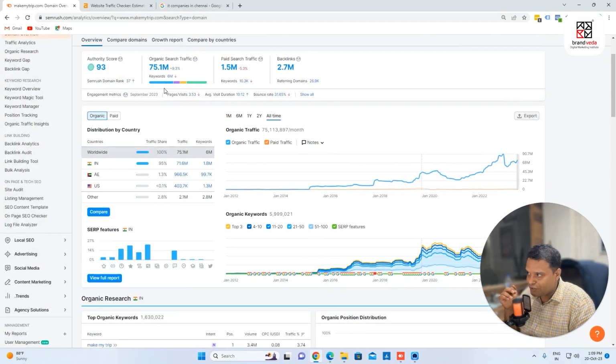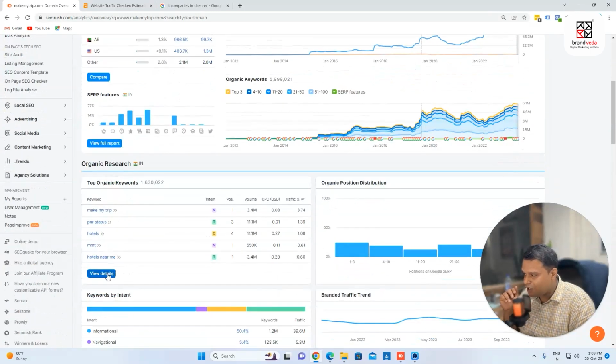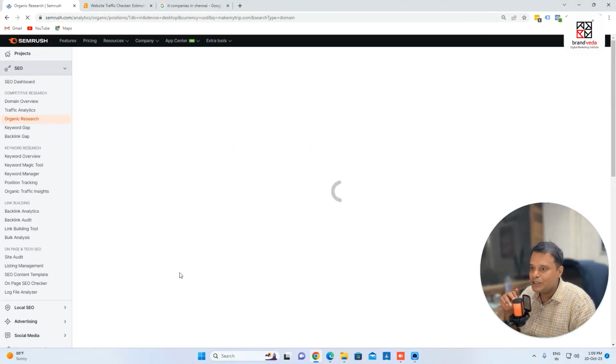So how much organic traffic do they have? It's coming from 6 million keywords, actually helping Make My Trip to get a traffic of around 75.1 million every month. So if I click here, I'll get to know, okay, these are the keywords. I'm talking a lot about SEMrush and how you're going to make strategy using SEMrush for your own SEO. So this is really very interesting.